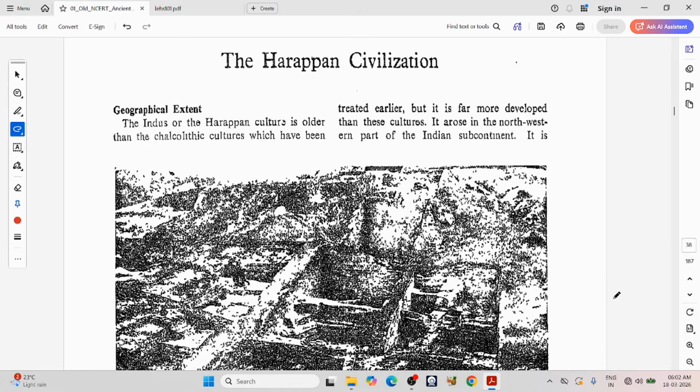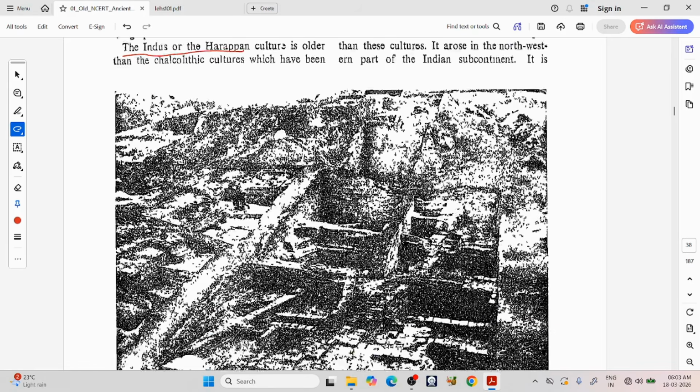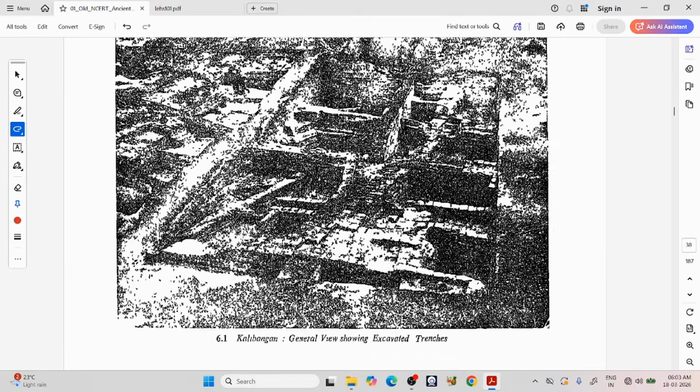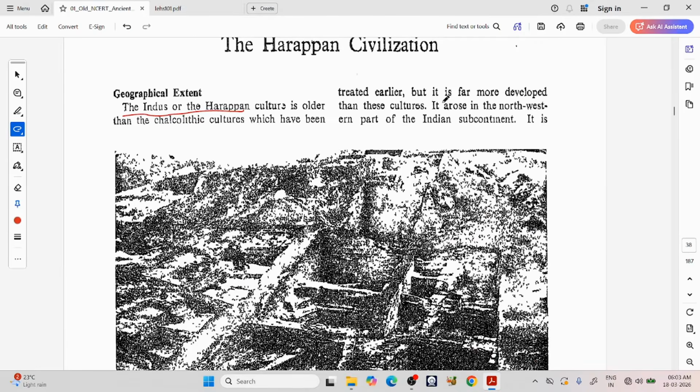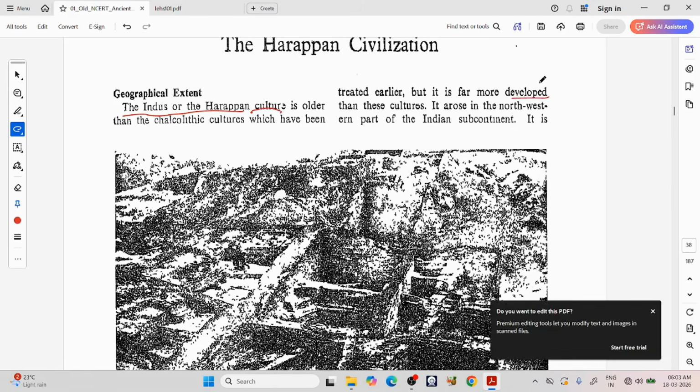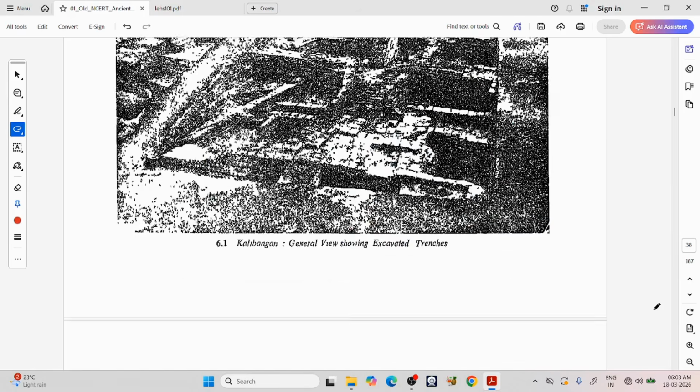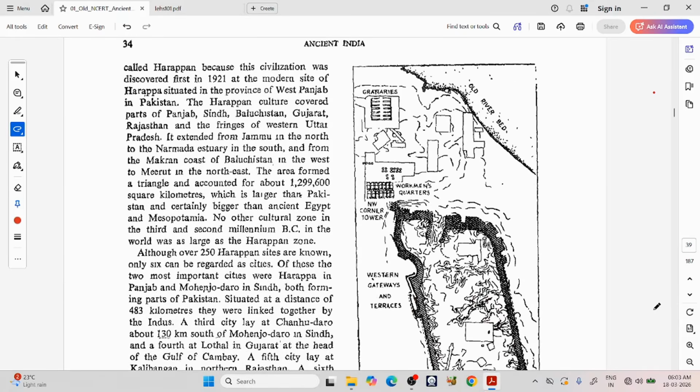Geographical extent. The Indus or the Harappan culture is older than the Chalcolithic cultures, which have been treated earlier, but it is far more developed than these cultures. So it came first, before these Chalcolithic copper-based cultures, but it is the most advanced one. It arose in the northwestern part of the Indian subcontinent. It is called Harappan because this civilization was discovered first in 1921 at the modern site of Harappa, situated in the province of West Punjab in Pakistan.